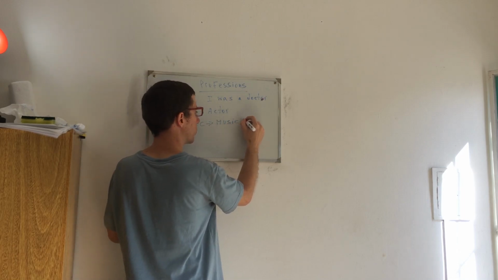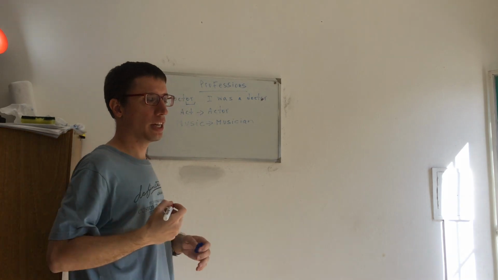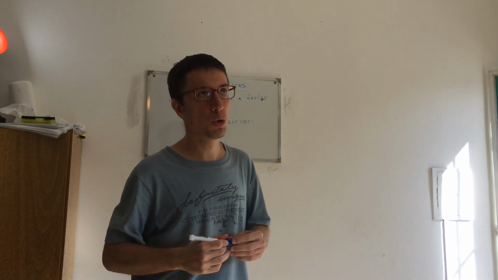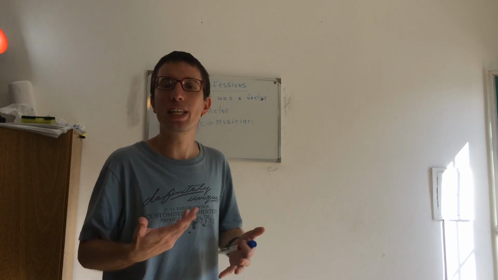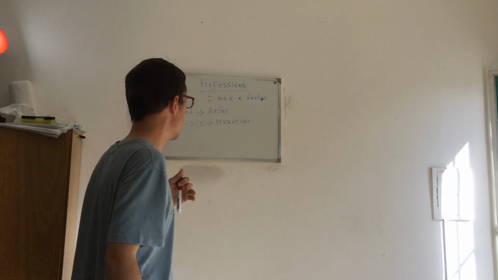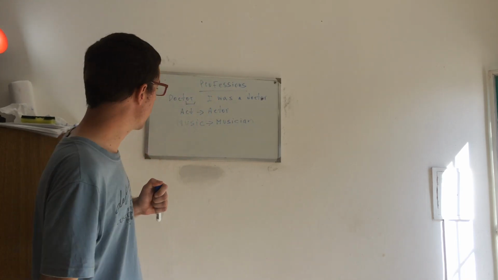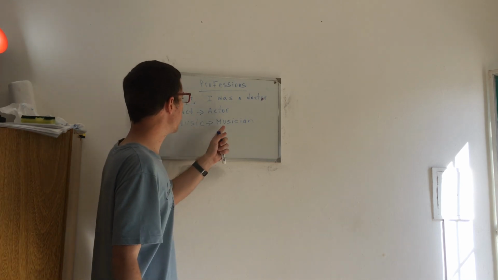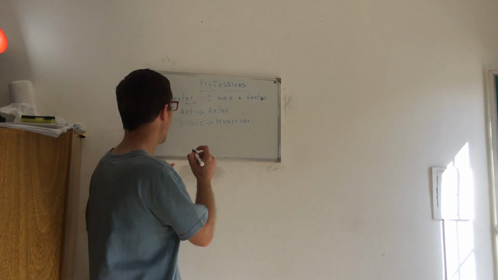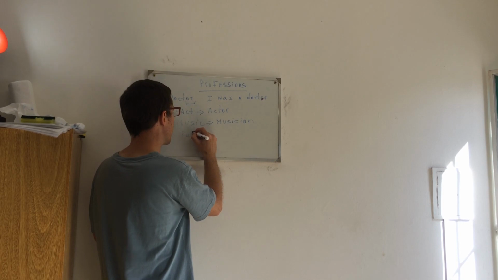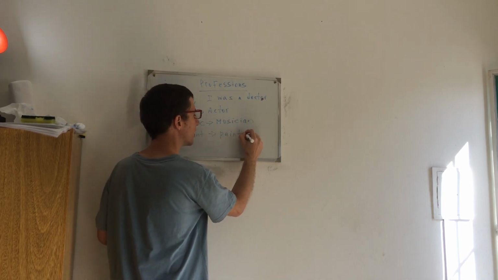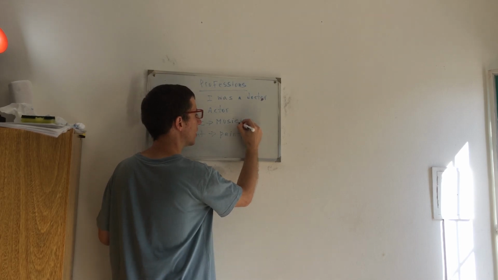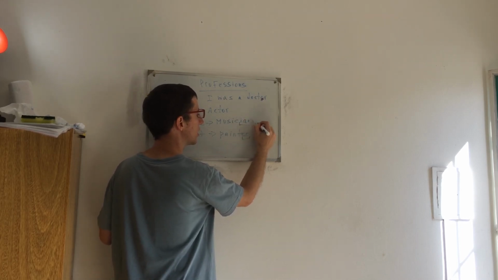A musician is a person who composes music, or who sings, or who studies music. So you have music, musician. Or from the verb paint, you have painter. These are the endings.